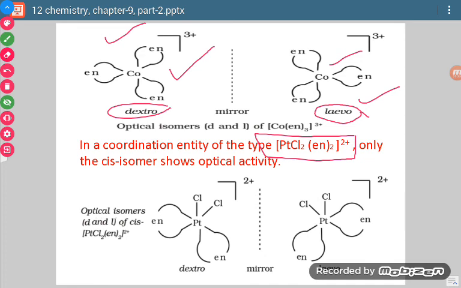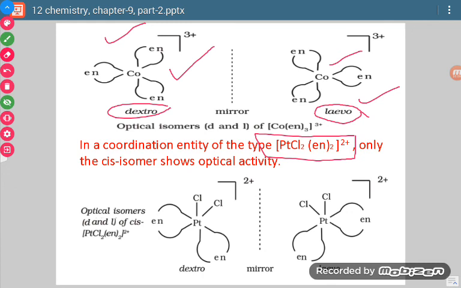Now if we talk about this, where there are 2 ligands, one having denticity value 2 and the other having denticity value 1, in such cases there are cis and trans forms. If we talk about the cis form, then only that can show optical isomerism.